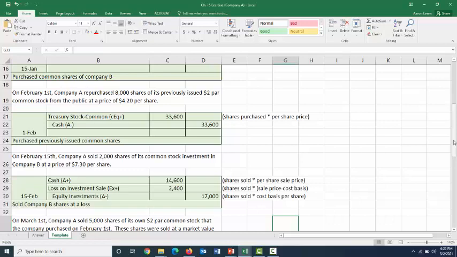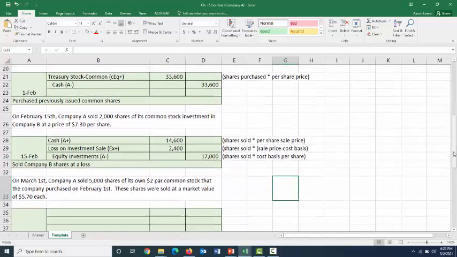Following that entry, we're moving on to March 1st. And on March 1st, Company A is going to sell 5,000 shares of its own $2 par common stock that the company purchased on February 1st. These shares were sold at a market value of $5.70 apiece.